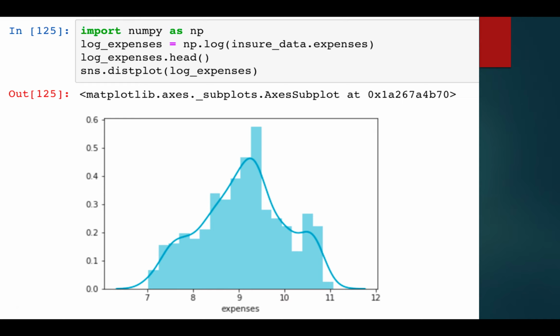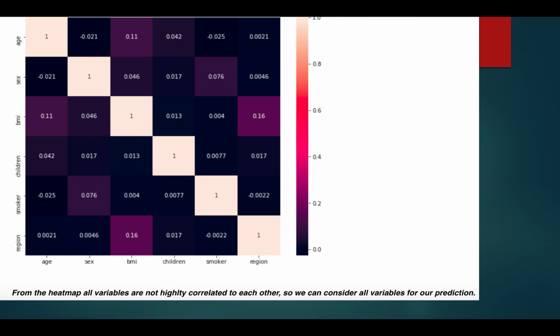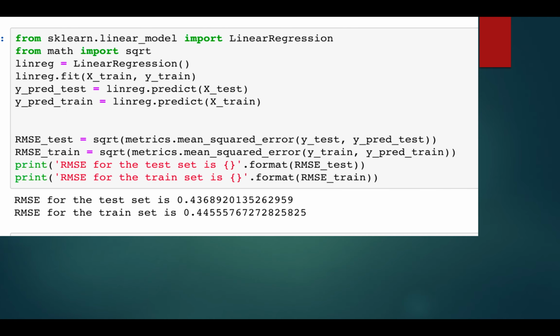When we plot the correlation data for the explanatory variables, it is found that none of them are highly correlated with any other variables. So we can consider all the explanatory variables. There is no point in dropping any column here, since none of the variable columns are highly correlated. Okay, so let's plot a linear regression.